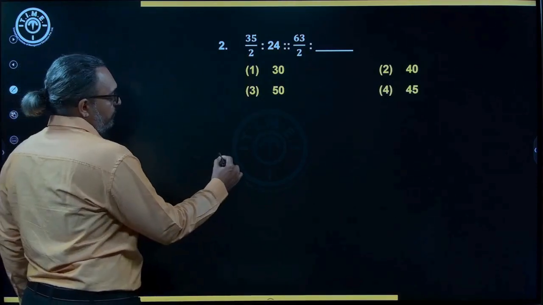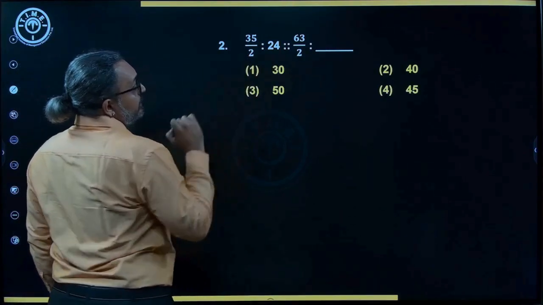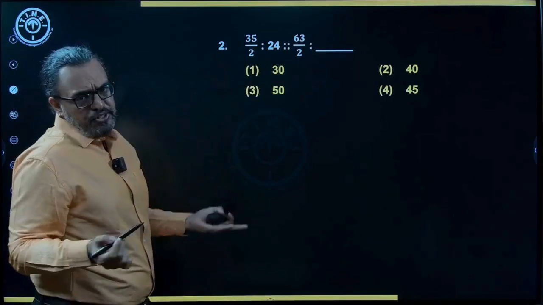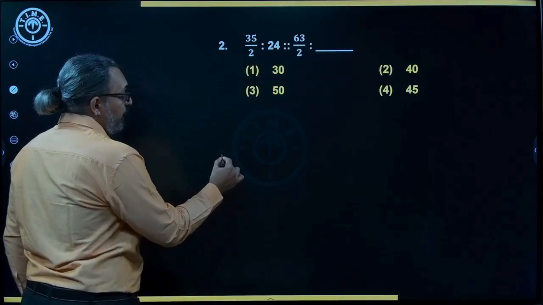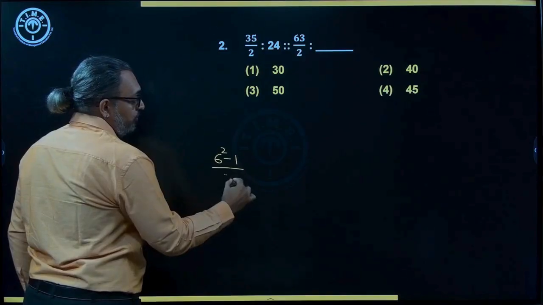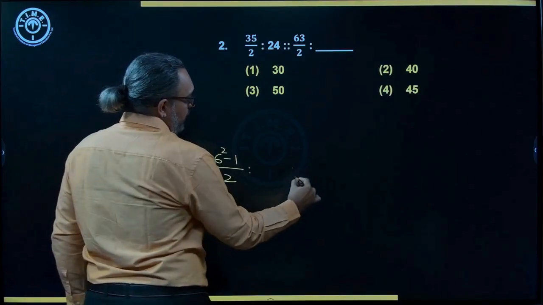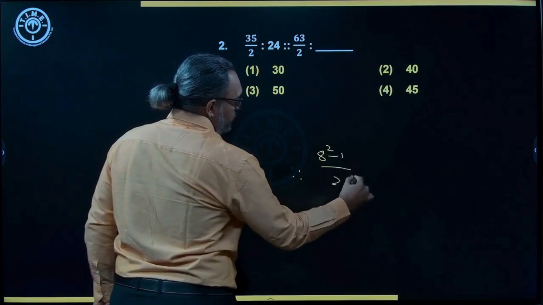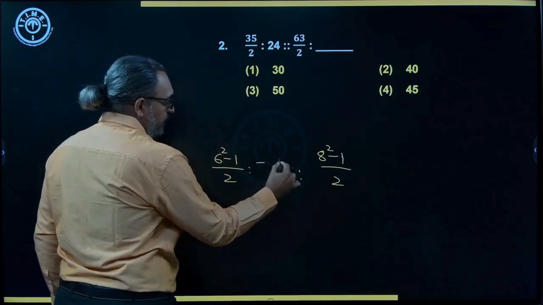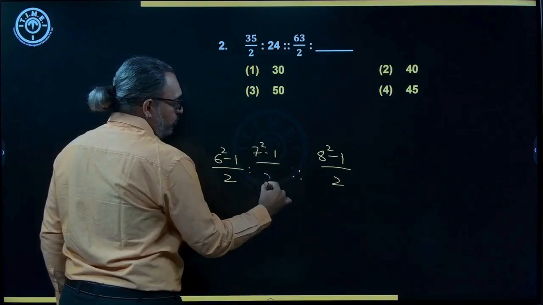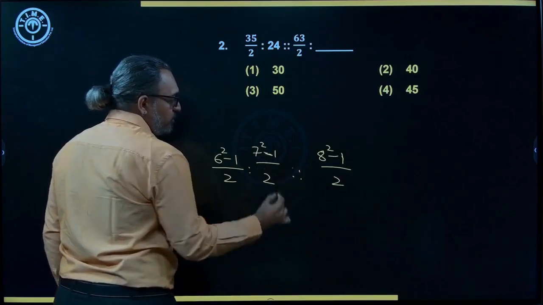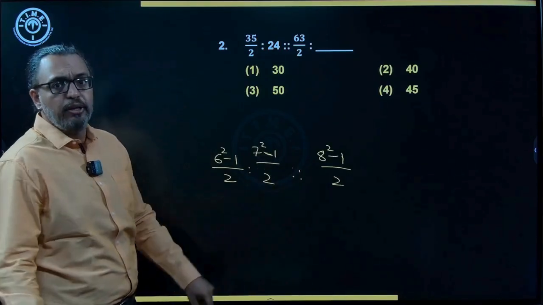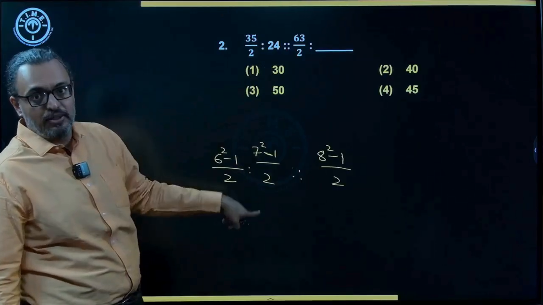Now here we have 35, 63, correct? They are not divisible, but can I write 35 as (6 square minus 1) by 2? Similarly, 63 is nothing but (8 square minus 1) by 2. That is how it is. So if I take the next as (7 square minus 1) by 2, what is 7 square minus 1? 49 minus 1, 48 by 2. What is 48 by 2? 24. That is the answer.